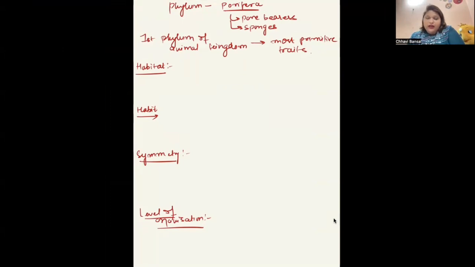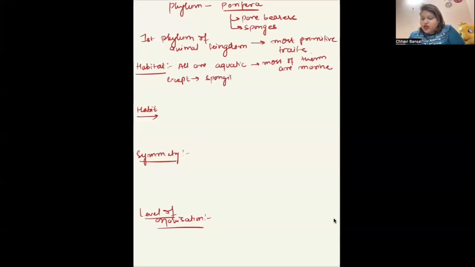Okay, habitat. Habitat means where do we find these poriferans? Okay, so they all are aquatic. Aquatic means in the water. Most of them are marine. What is marine? Salt water. Except there is one single exception in case of Porifera that we are going to deal with, Spongilla. Spongilla is a freshwater sponge. Okay. So this is the habitat.